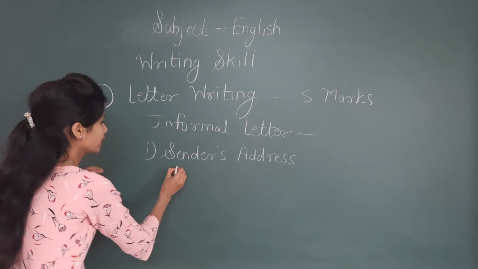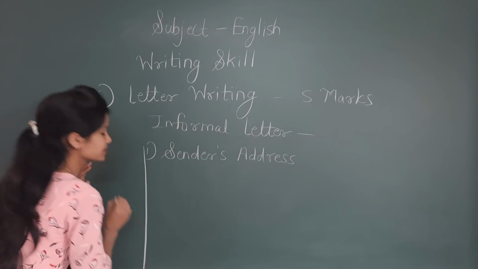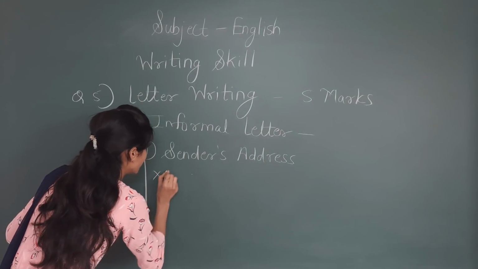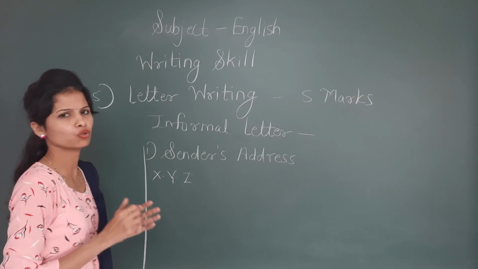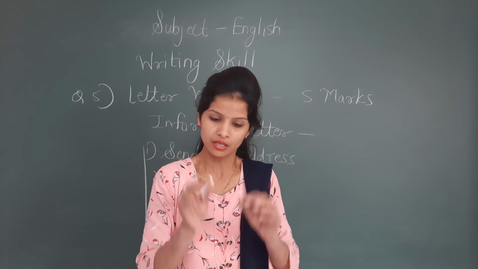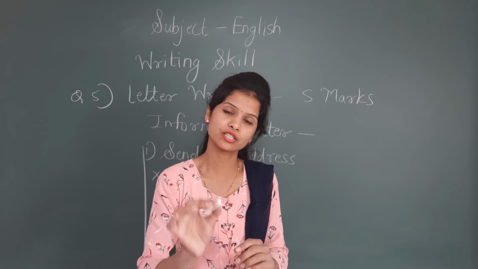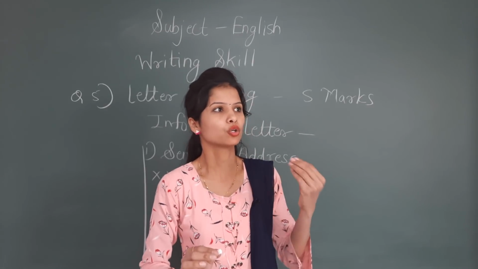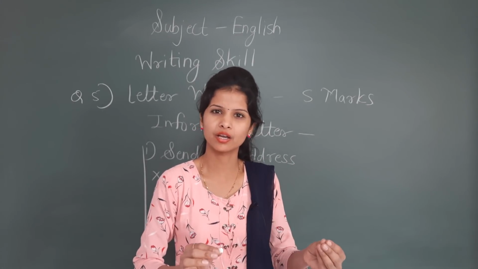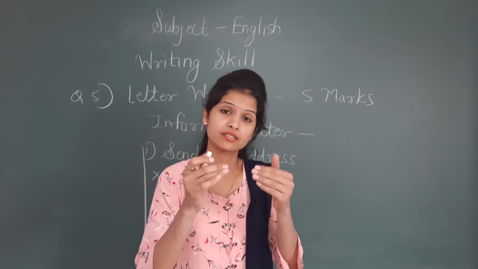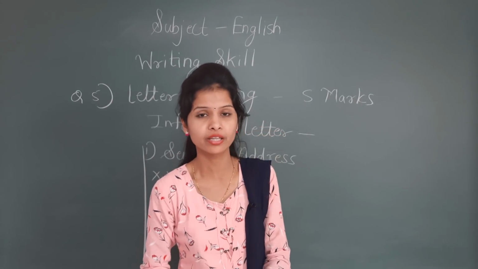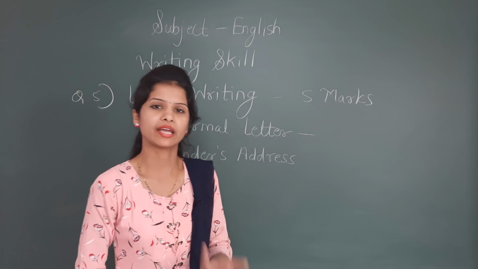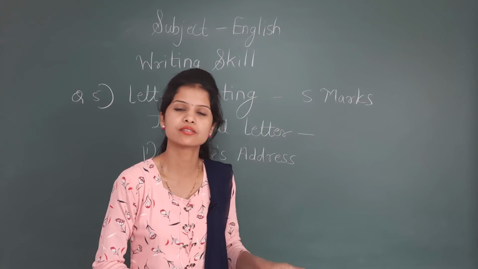So here the sender's address will be there. If the margin line is here, you have to start from near the margin also. First one is the name of the sender. You can write XYZ, but sometimes in the question itself the sender and receiver's address will be given, and the sender's name will be given, like Kiran Shirke or Kavita Shirke. If the sender's name is given there, you have to write the name as it is at the beginning. Otherwise you can write XYZ or anyone's name as well.